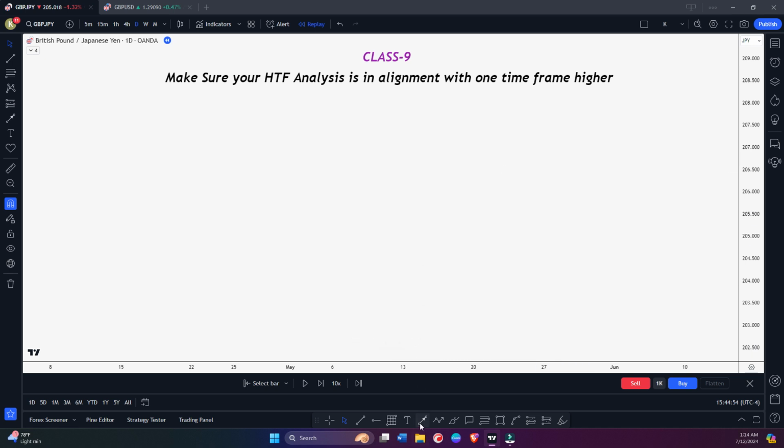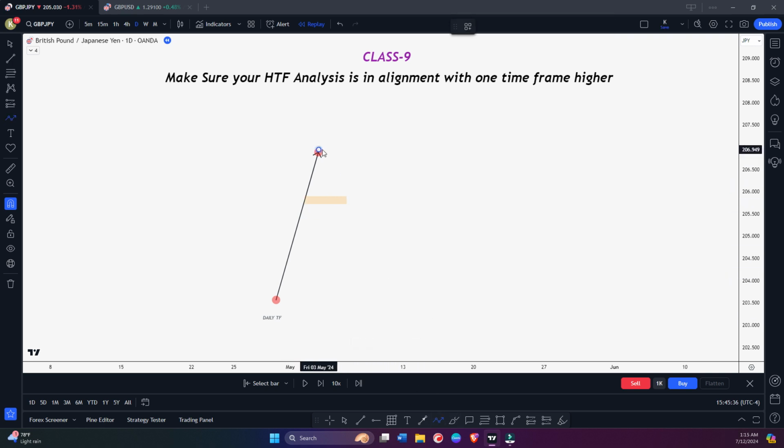So let me show you this illustration first. Let's say, for example, a market moves from this point A to this point B. Let's say this is the daily time frame, just for example purposes. This move was on the daily time frame, and here we created, for example, a daily bullish fair value gap.